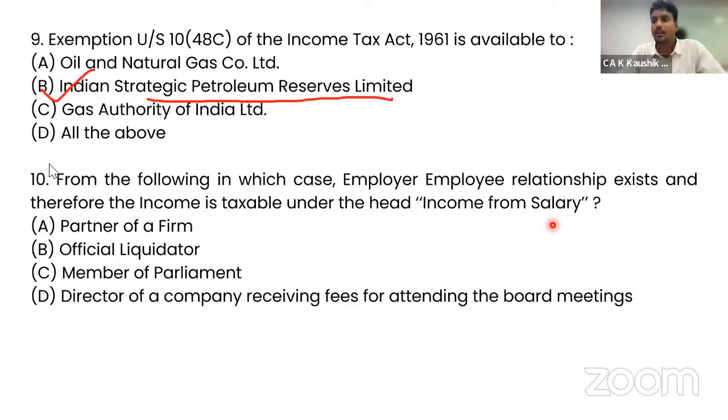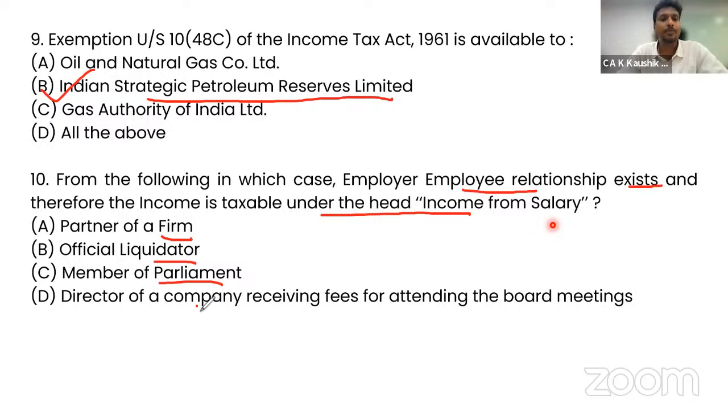Question number 10. From the following, in which case does an employer-employee relationship exist and the income is therefrom taxable under income from salary? So which of the following have they given? Partner of a firm, there is no employer-employee relationship. Official liquidator, is it there or not? Member of Parliament, who is the employer, who is the employee?